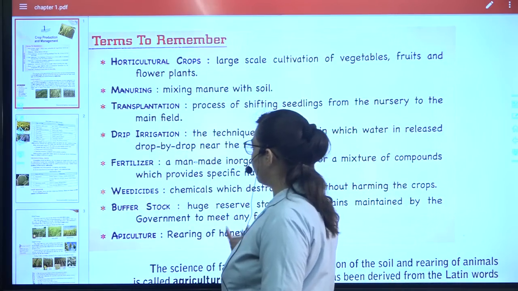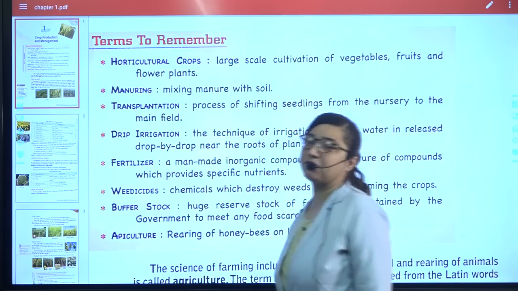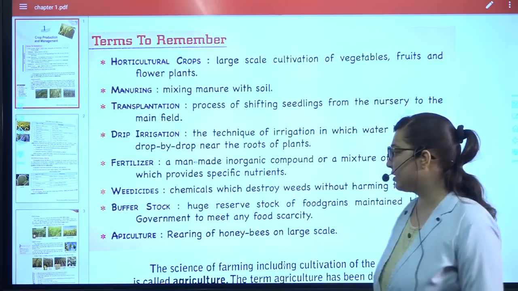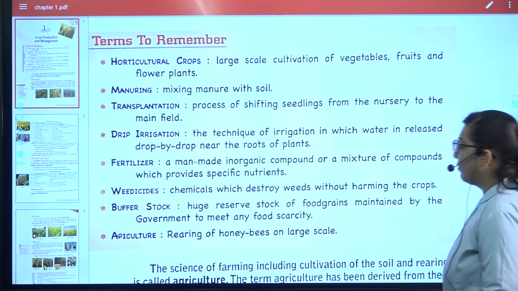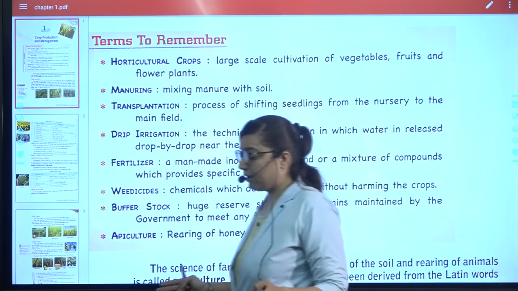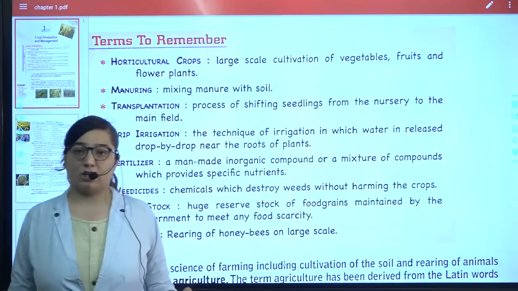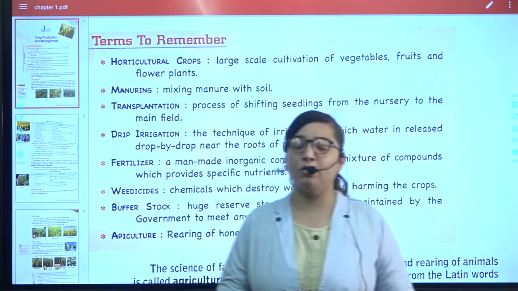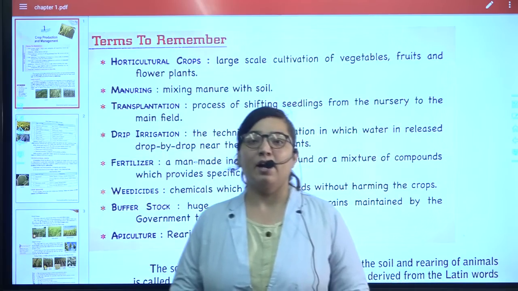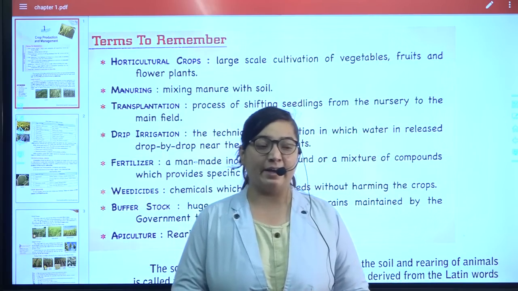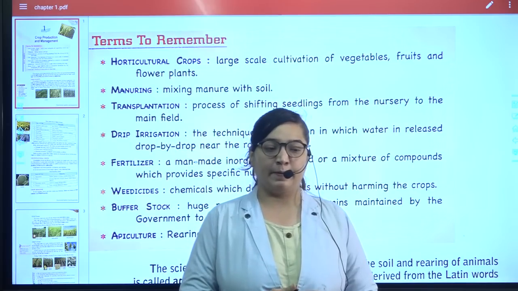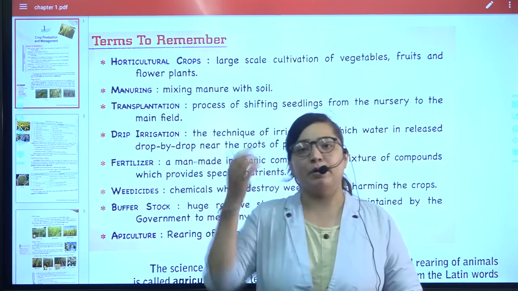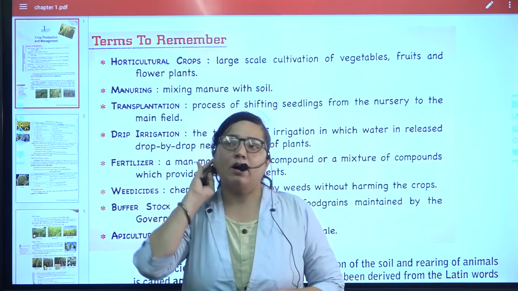Then let us move further. Weedicides, these are the chemicals which generally destroy the unwanted plants, which are called weeds. Buffer stock, a very big reserve stock. During the lockdown of COVID, you know that the government was providing food grains and some things to the poor people, and even those people who were in need.